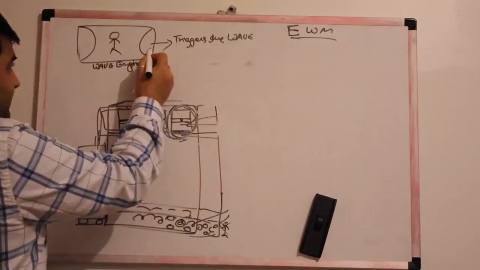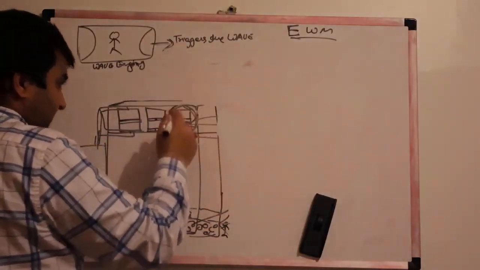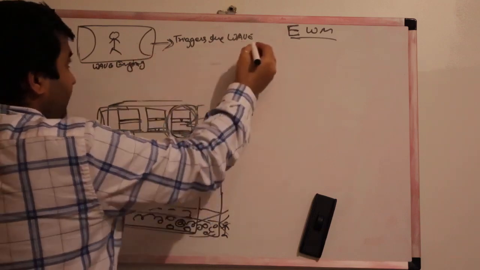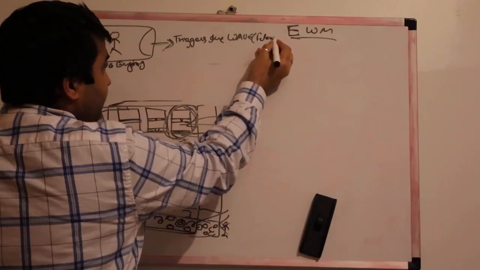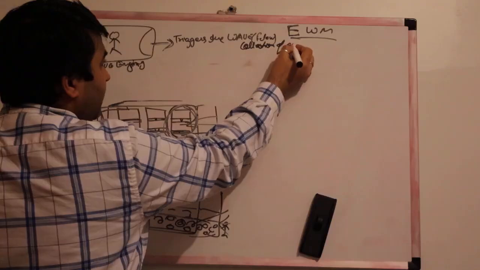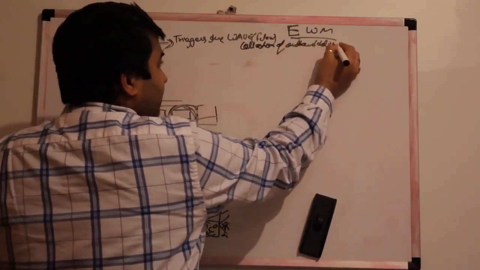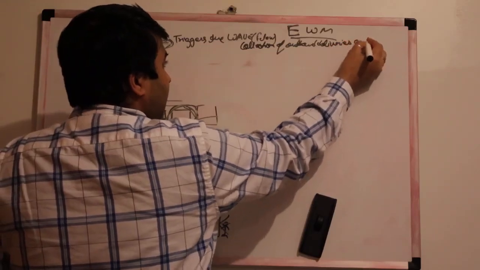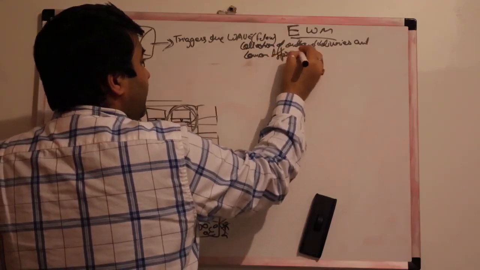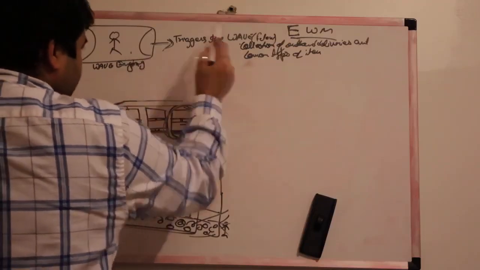So when the wave engine starts, our process is picking and sending to the customers. So it triggers the wave. Wave means a collection. It's nothing but a flow. It's nothing but a collection of outbound deliveries and common items, common types of items. So the wave engine triggers the wave.